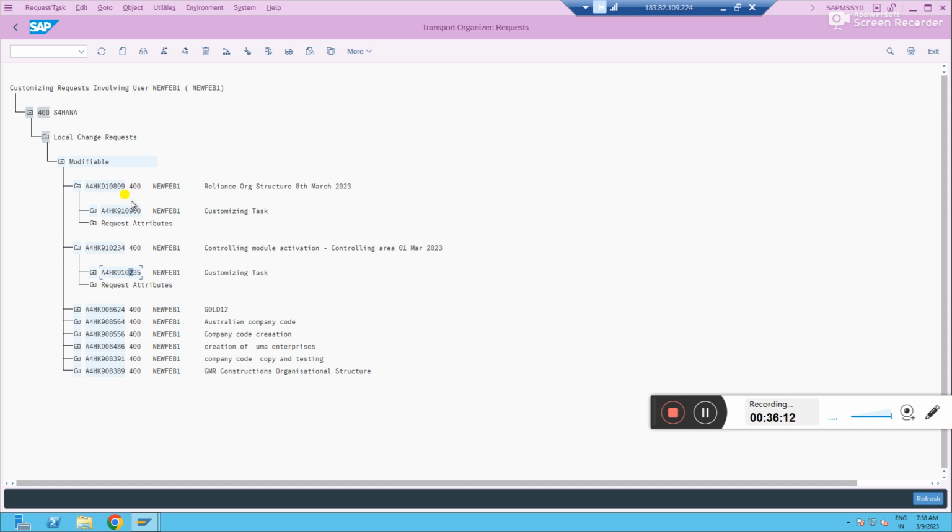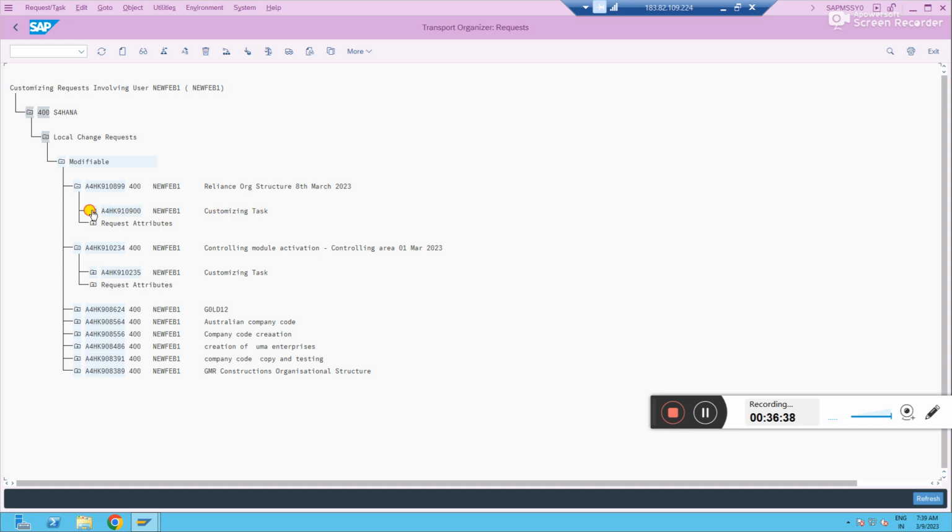So don't think the data will be saved in your parent. Parent you have to select. Under a parent, it will create a task or objects, different objects. Under that, data will be stored. You see, under this parent, nothing is there. Under this, again, we have another task, right? Customizing task we have.